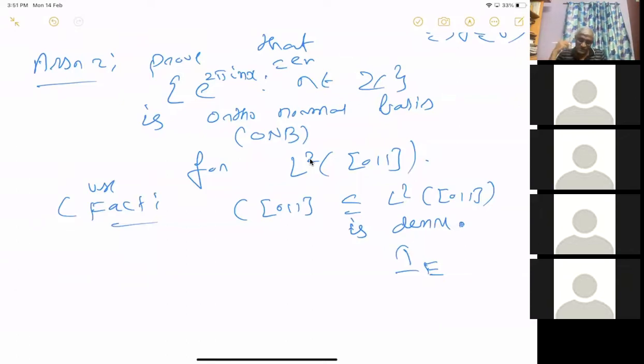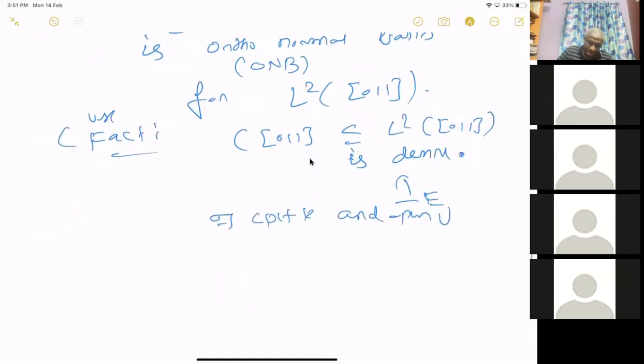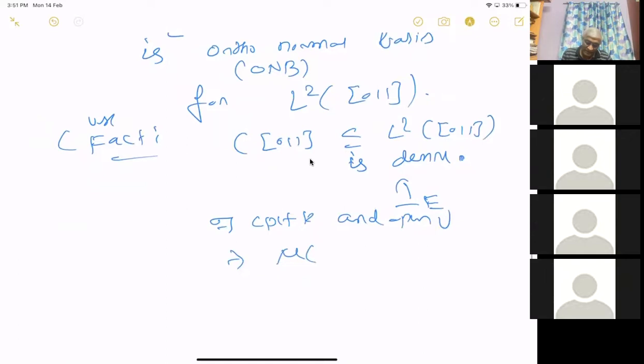If you have a compact set, and [0,1] is compact, then there exists a compact K and open U such that K is contained in E is contained in U, with the measure of U minus K small. This is true for any measure; here I'm taking Lebesgue measure.